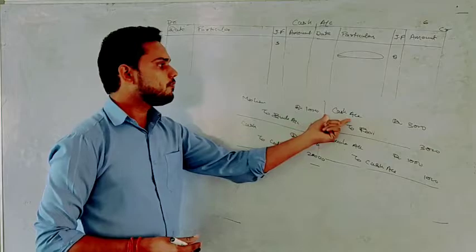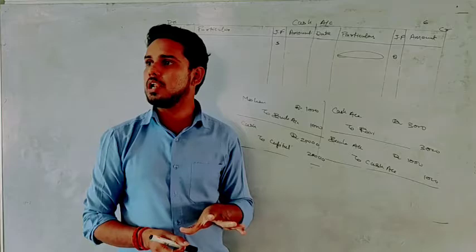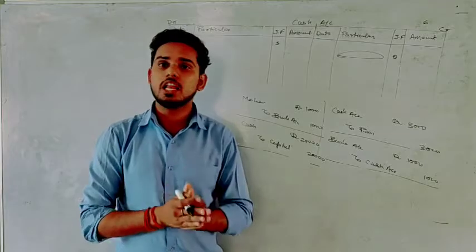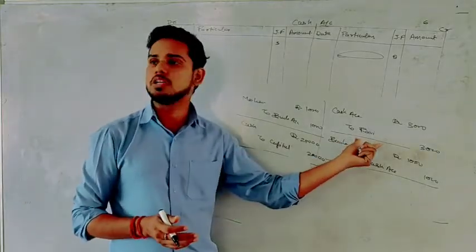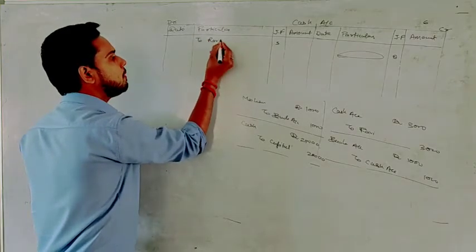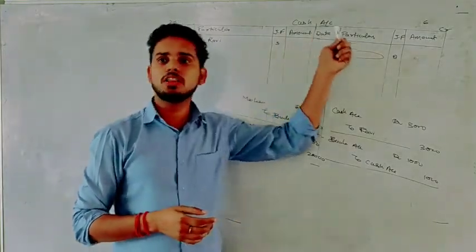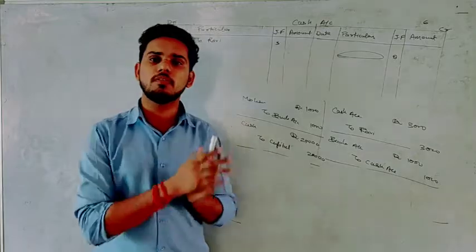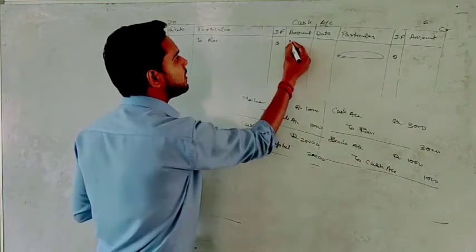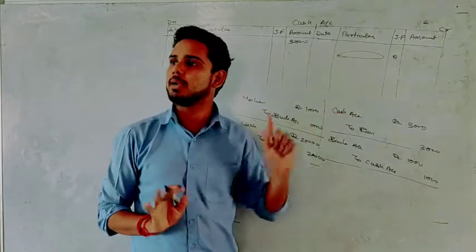Let's see. The first journal entry is cash account debit to Ravi. So cash is debit in our journal entry, which means we will write on the debit side. And what will we write? The name of the opposite account. The opposite account is Ravi. So on the debit side we will write "To Ravi." Remember one thing: the way we were writing "to" on the debit side and "by" on the credit side in cash book, the same way we will write here "to" and "by." What is the amount? 3,000. So write 3,000 here. JF is of no use, and in the date column we will write the date of that particular transaction.